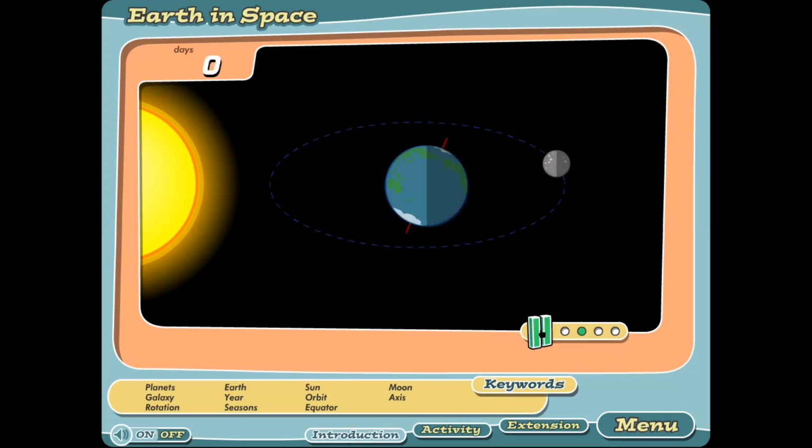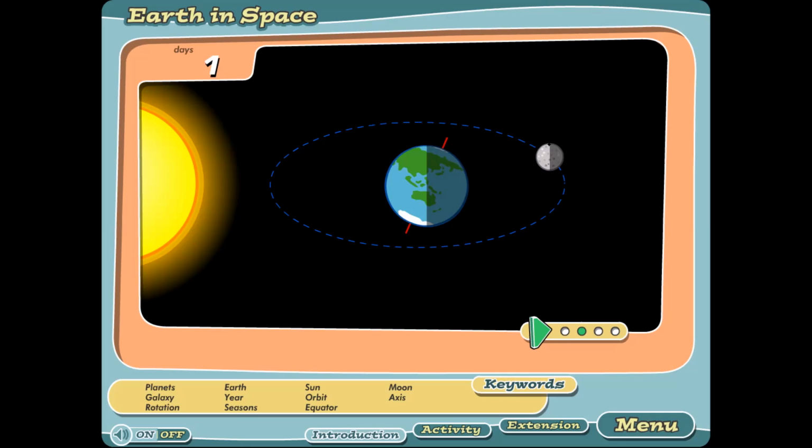Okay, and here in this position, we can see the full part of the moon that faces the sun. So we have the full moon.